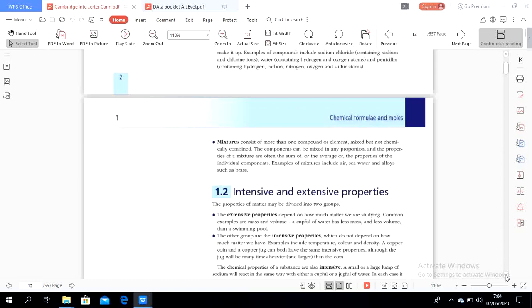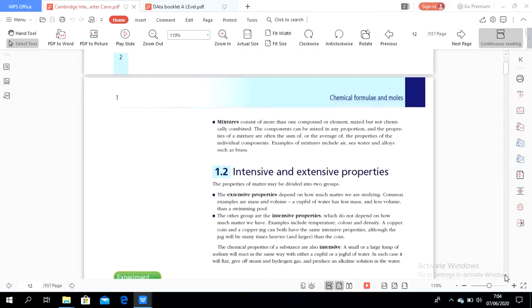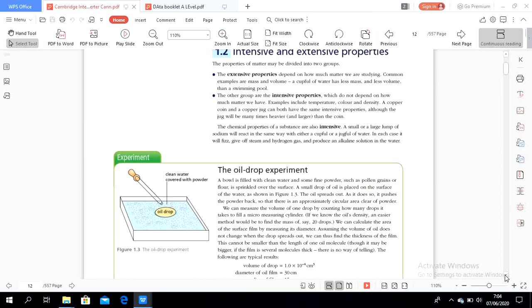And then there are intensive and extensive properties. The properties of matter can be divided into two groups, extensive properties and intensive properties. Extensive properties depend on how much matter we are studying. Common examples are mass and volume.